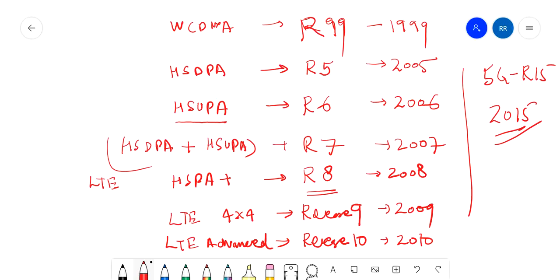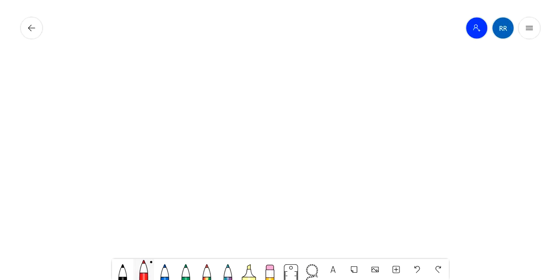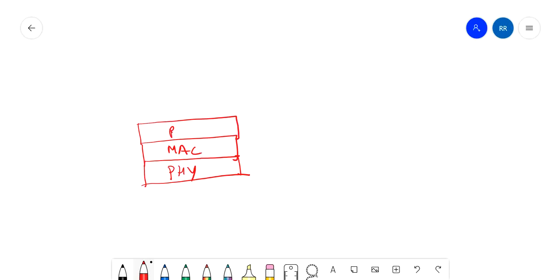And then we will see a very basic protocol structure. I'll cover it in another lecture, but I'm just giving a basic insight. Basically there is the physical layer, MAC layer and RLC layer, then the PDCP layer, and above it the RRC layer. So just a very brief introduction.